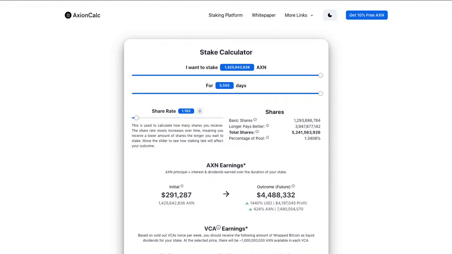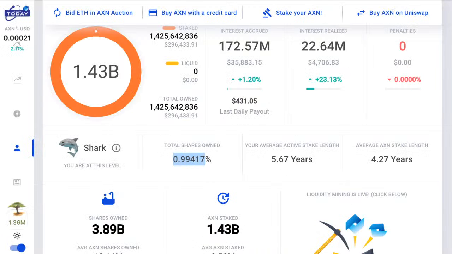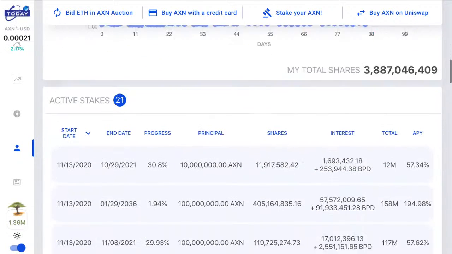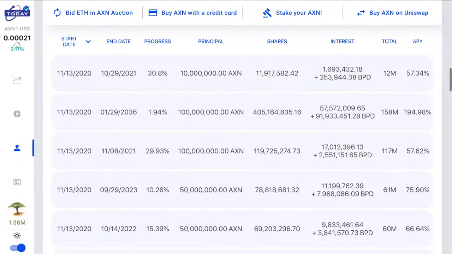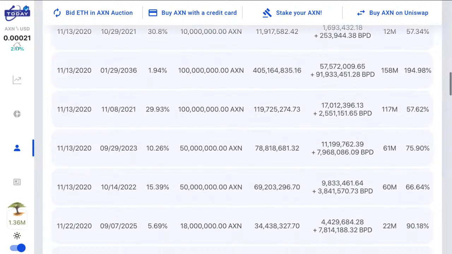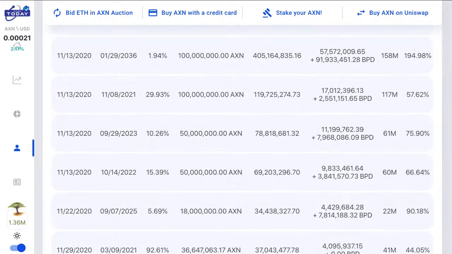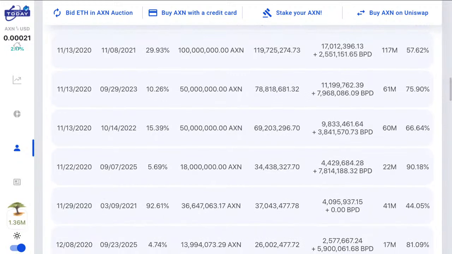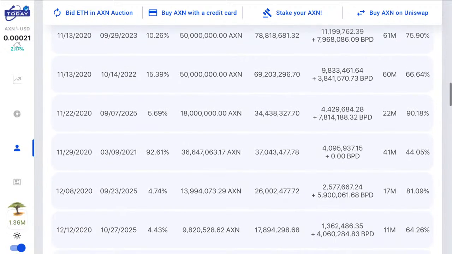Now if they decide to stake longer, and they may very well do that with some of their stakes, we can check those out below. We can check out that they have a varied amount of stakes. Got this big one here, 10 million, that's going to mature in 2021 in October. What else have they got? They got this one here for 100 million. That's 2021 as well. 50 million for 23, 50 million for 22. So you see they've got a lot of shorter stakes.